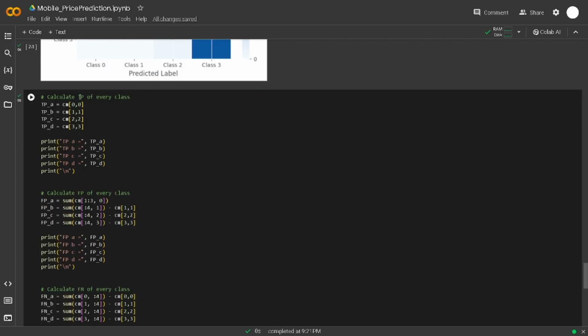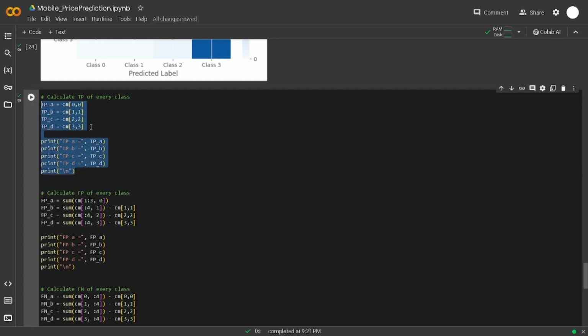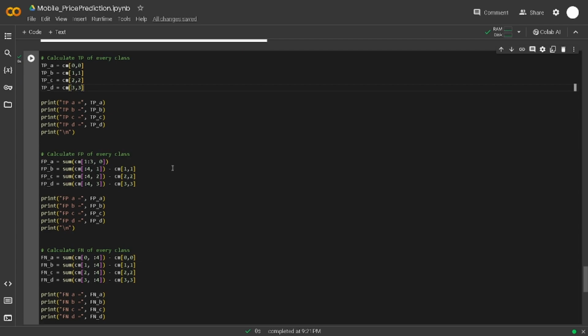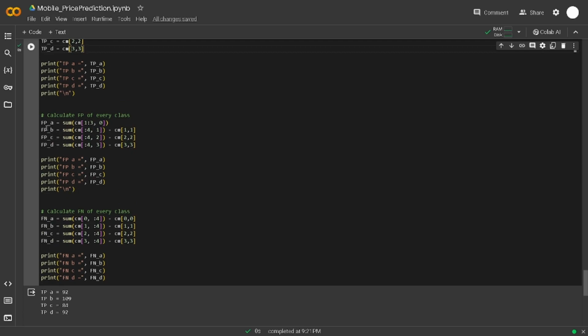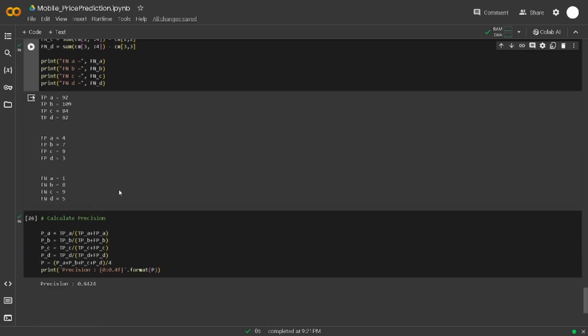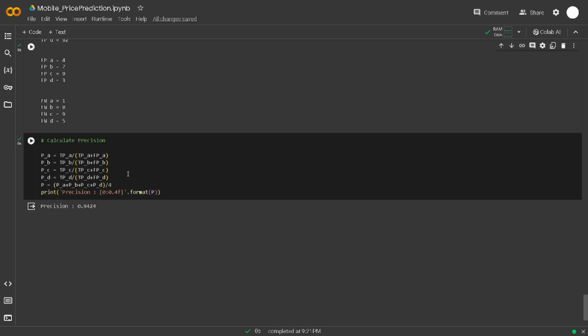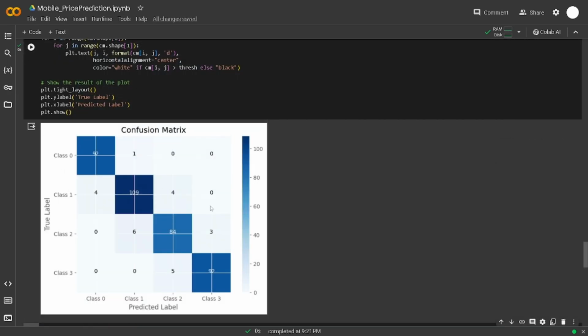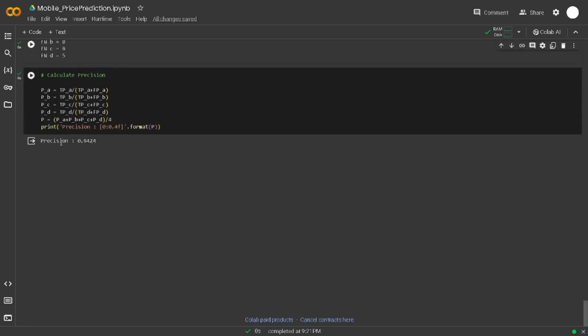So we calculate the true positive of every class, and this is the true positive. And then the false positive, this is the calculation for the false positive and false negative. After that, we calculate the precision, which is true positive divided by true positive plus false positive. We calculate it for all the classes, class 0 until class 3, we sum it, and then we get our model precision, which is